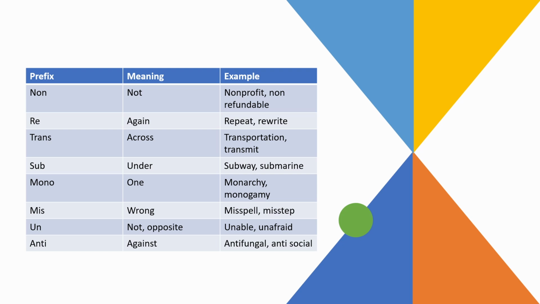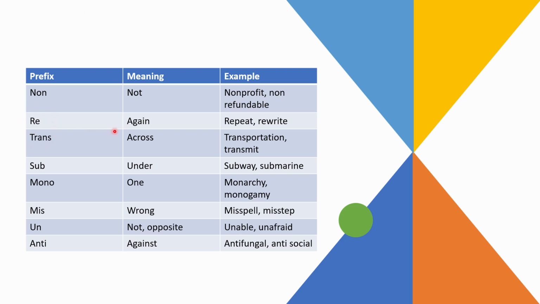So, for example, now the first prefix here is non, and the meaning of non is not. So, example is non-profit or non-refundable. So, profit is a word, but when there is no profit or you're not going after profit, it is non-profit. So, when you have a non-profit organization, they're not for making profits. Or non-refundable, so here you don't get your money back.